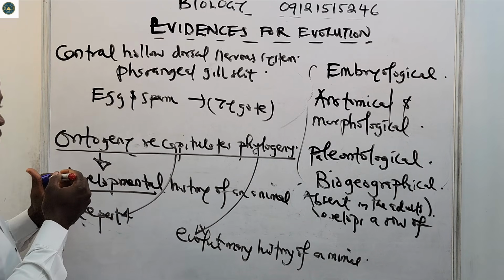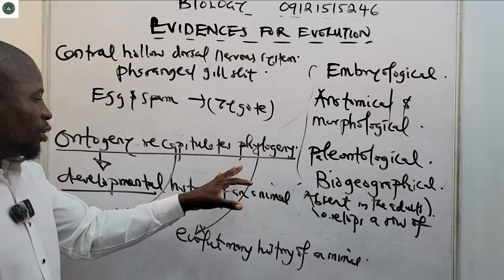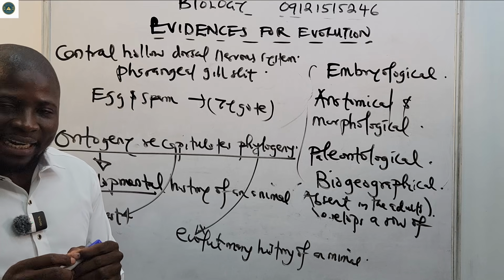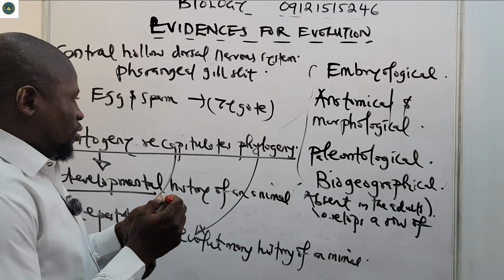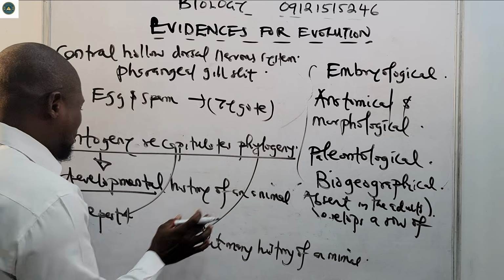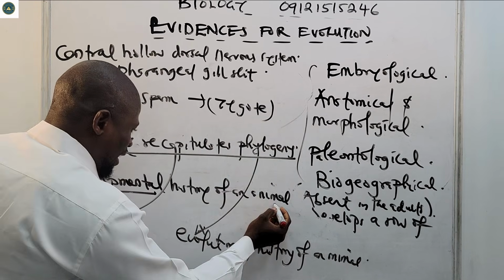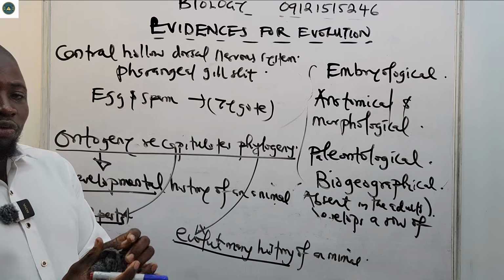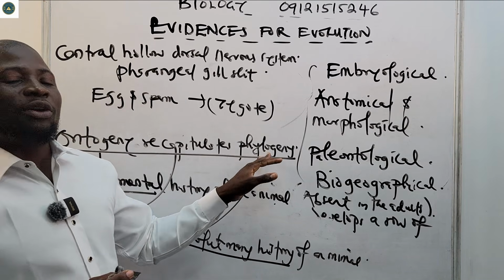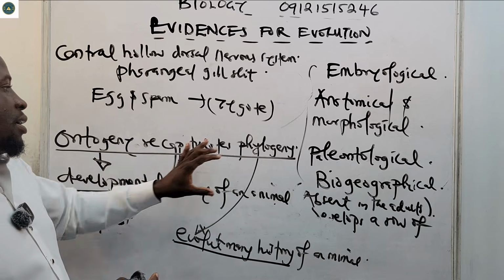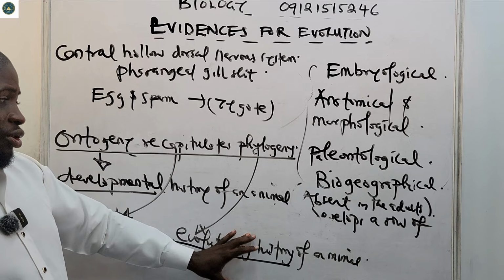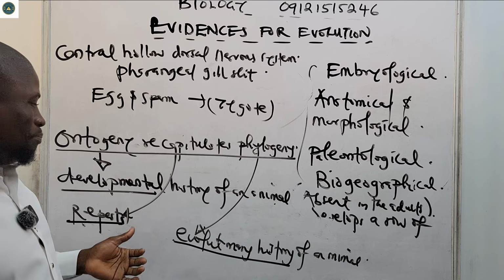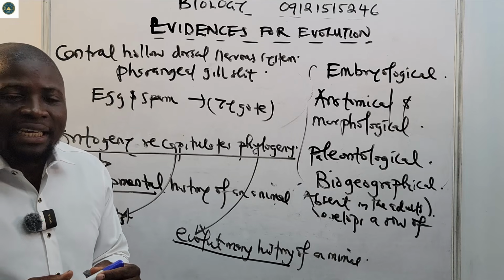The developmental history of the animal. Recapitulate means to repeat, while the phylogeny speaks about the evolutionary history of an animal. So if you bring both of them together, ontogeny recapitulates phylogeny will mean that the developmental history of an animal repeats its evolutionary history. So that's what we mean when we say ontogeny recapitulates phylogeny. Ontogeny is developmental history, phylogeny is evolutionary history. If I bring both together, we are trying to say that the developmental history of an animal repeats its evolutionary history.